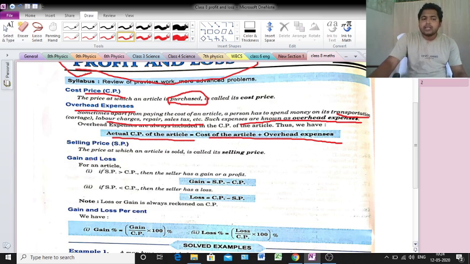We know that the price at which an article is sold is called its selling price. So cost price means whatever we are purchasing, and whatever we are selling, that is selling price. So clear?